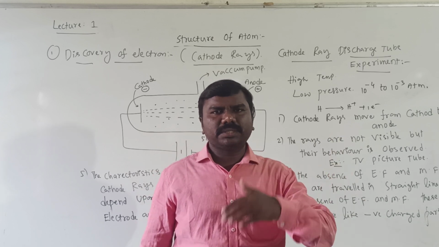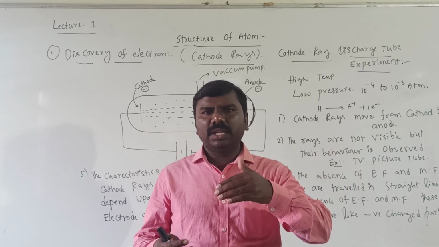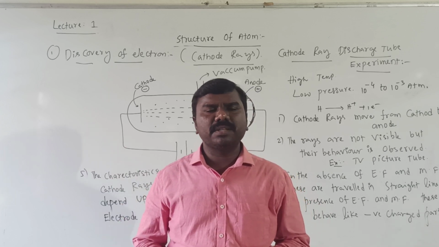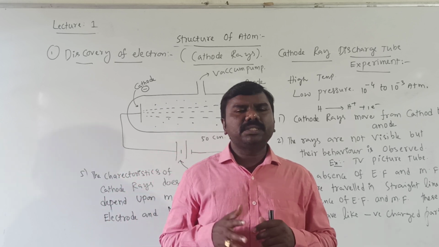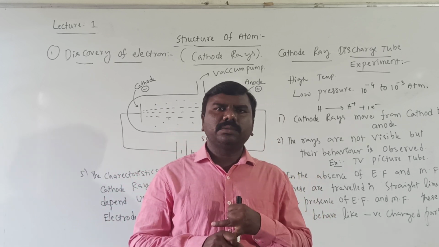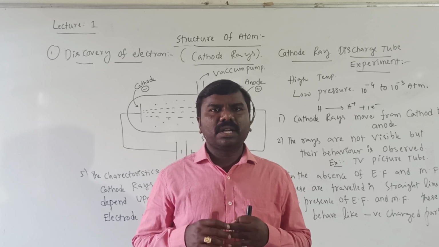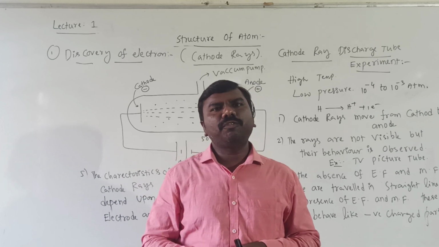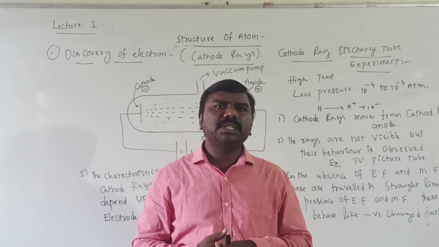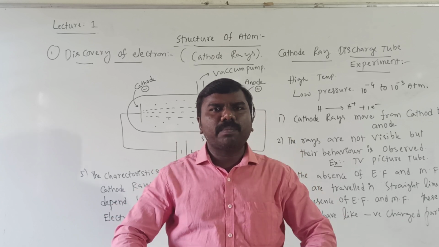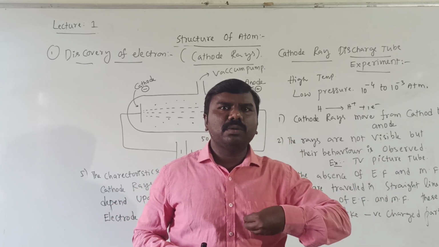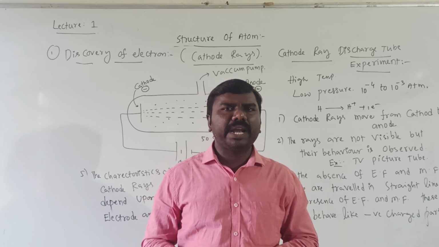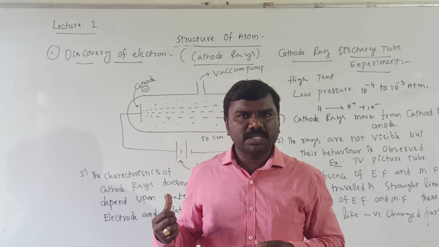When cathode rays fall on a metal with a heavy atomic mass, a new type of rays is generated, called X-rays. These rays are neutral and have high penetrating power. That's why they can pass through a thin foil also. That's why we use X-rays to know the interior parts of the body. They can pass through our body because they have high energy and high penetrating power. So I will write all these points now, students.